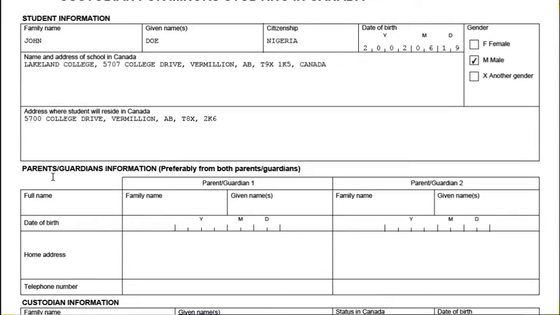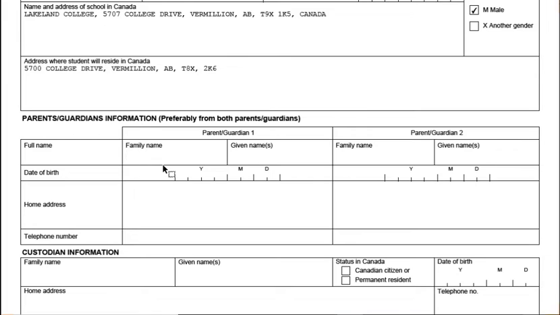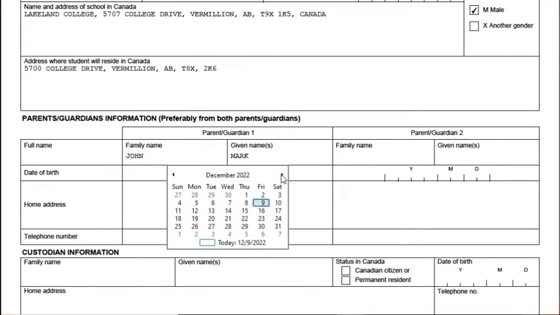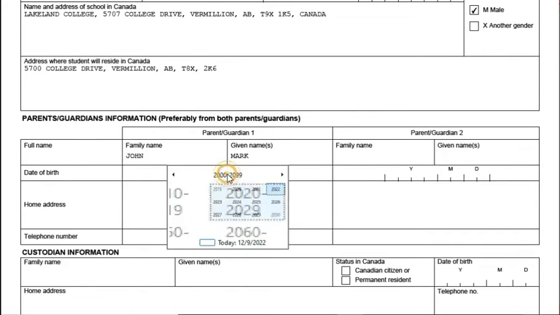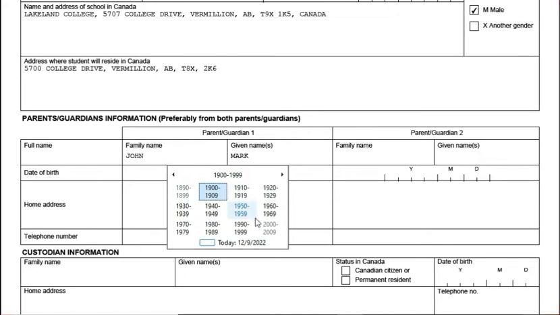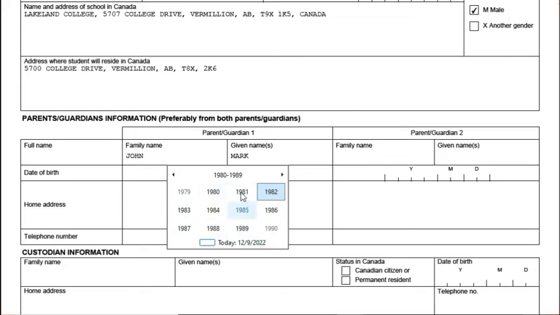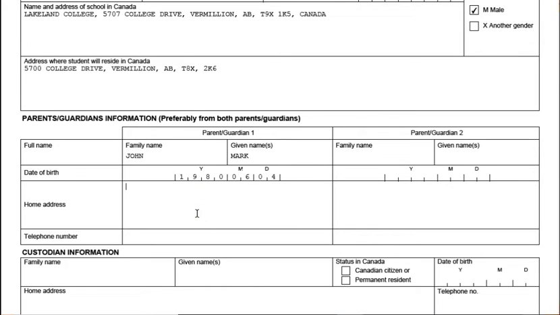So we have the parents' guidance information here, preferably from both parents. That is, it will be filled by both parents, the father and the mother. So let's go with the father first. Family name John, let's say John Mark. That's the father's name. So the father's date of birth, let's say 1980. Then you need to input the home address here, the residential address.